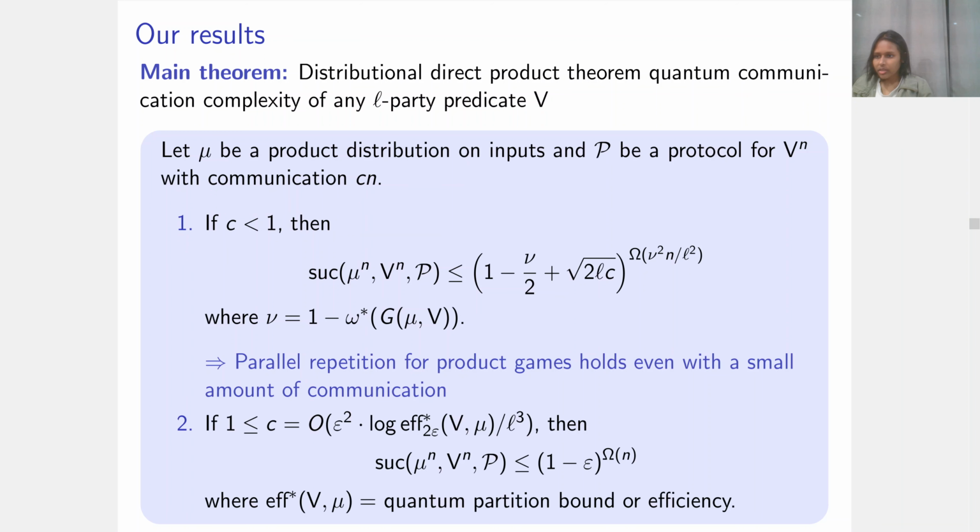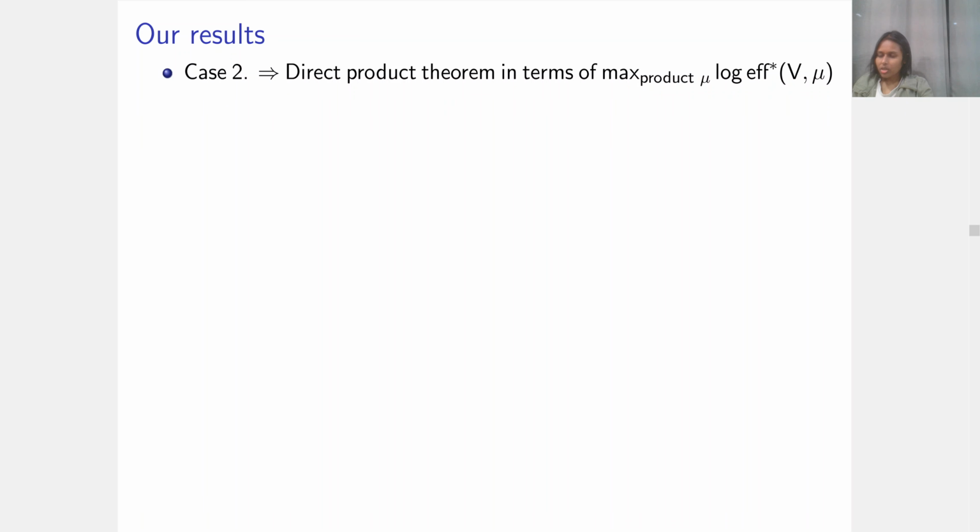Our result in the second case corresponds to the true communication scenario when C is at least 1, but upper bounded by the log of something called the quantum partition bound or efficiency of the predicate V. So this is a lower bound on communication. And in this case, we show that the success probability goes down exponentially in n, with the base of the exponent only depending on what error parameter you choose for the efficiency, etc. Okay, so case 2 of our theorem is a proper direct product theorem for communication, like I said.